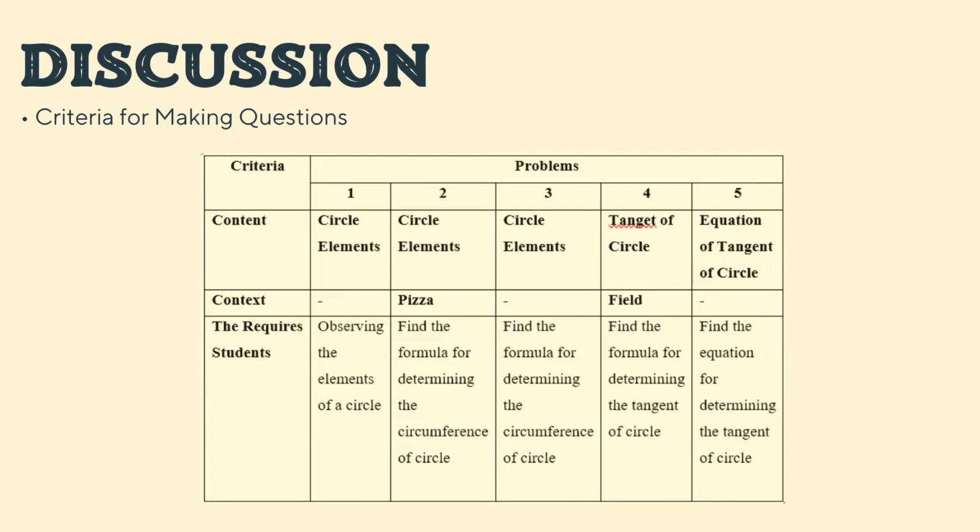And then the last criteria is the required student. For the first problem, the required student is observing the elements of a circle. The second problem requires students to find the formula for determining the circumference of a circle. And the third problem requires students to find the formula for determining the circumference of a circle. For the fourth problem, students are required to find the formula for determining the tangent of a circle. And for the last problem, students are required to find the equation for determining the tangent of a circle.